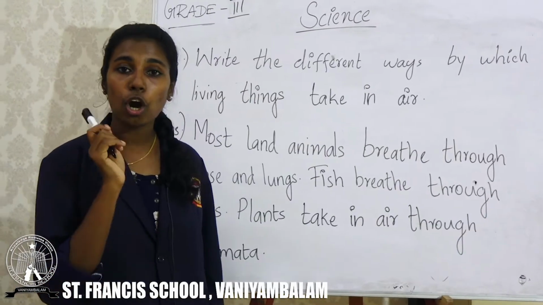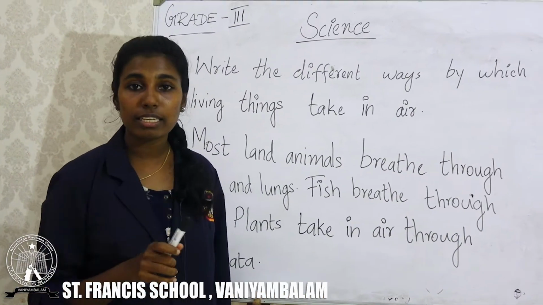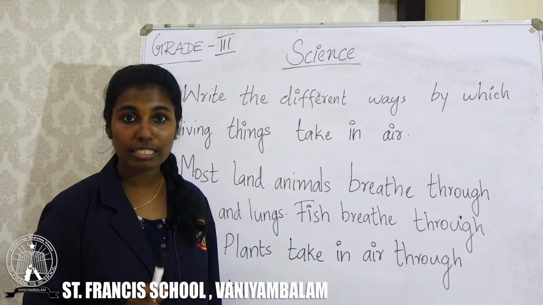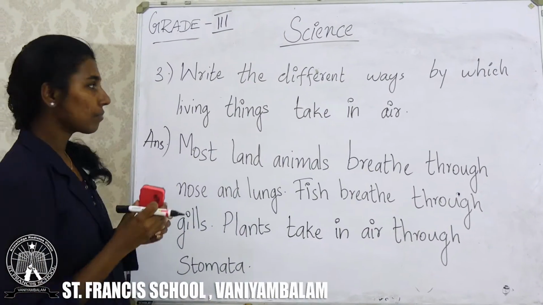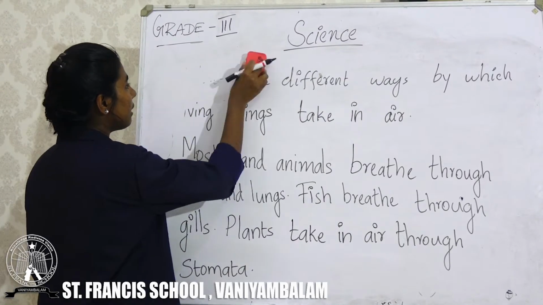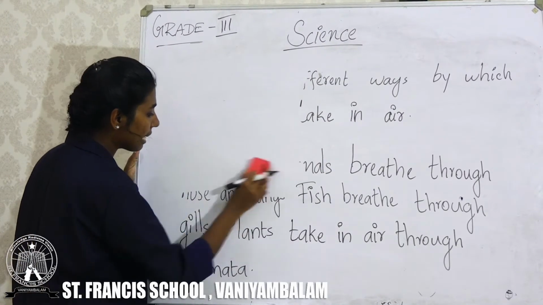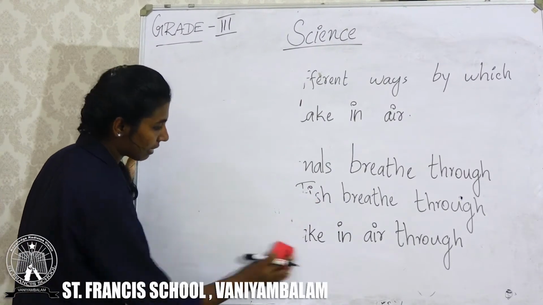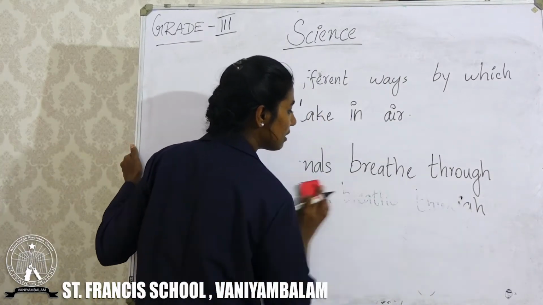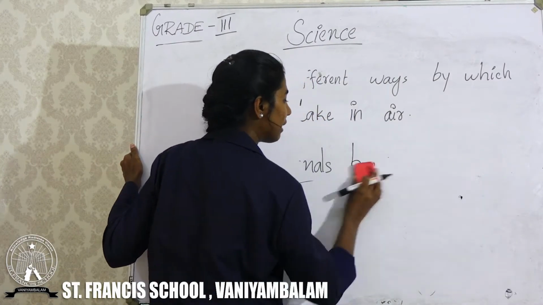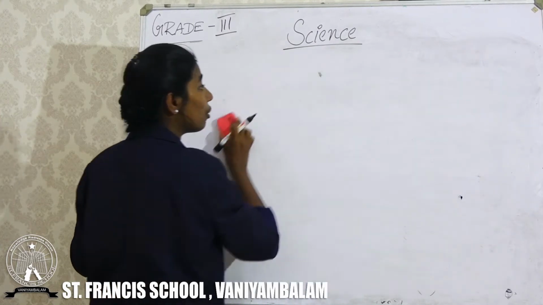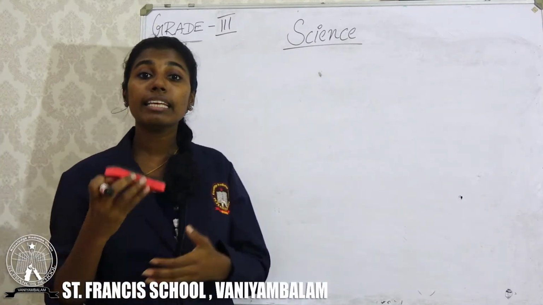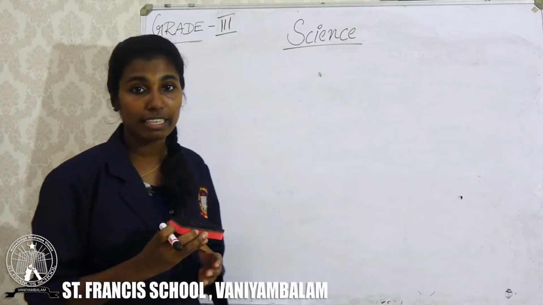Students, you should copy these 3 questions and their answers in your notebook. Clear? So, these are the points that we studied in the last class. In the last class, we studied 2 important characters of living things. Today, we are going to study some other characters of living things.